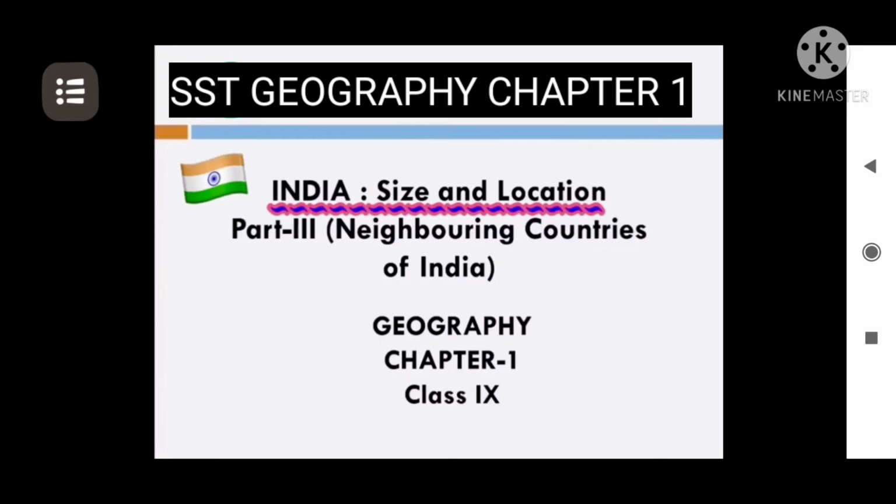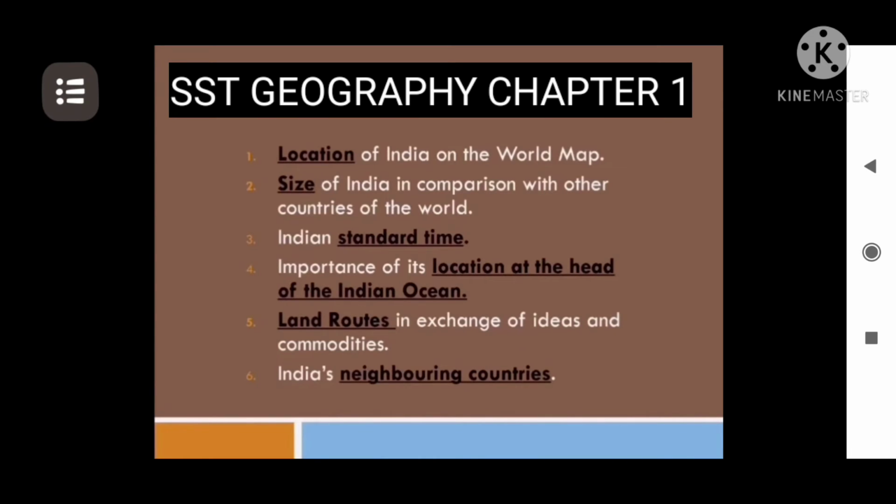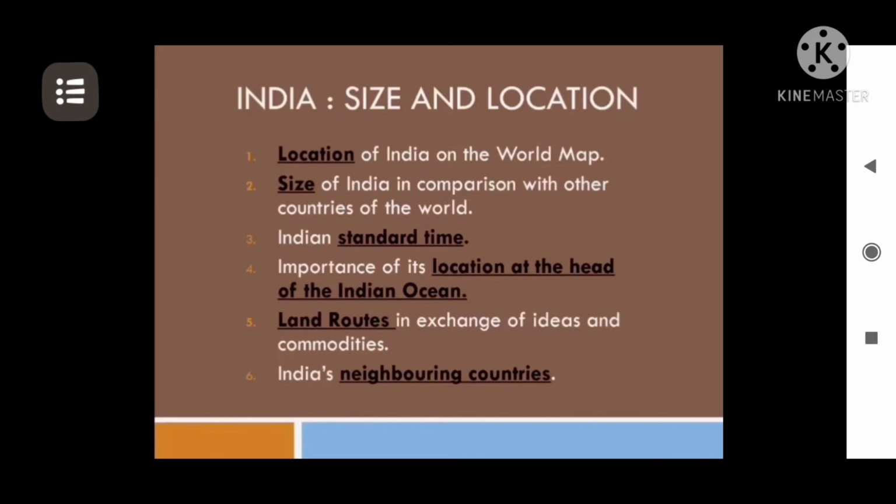Today, we will be touching on one of the topics with the help of an interesting activity. So let's have a look. In this chapter, we will be talking today about India and its neighboring countries, and we will be doing it with the help of an activity.